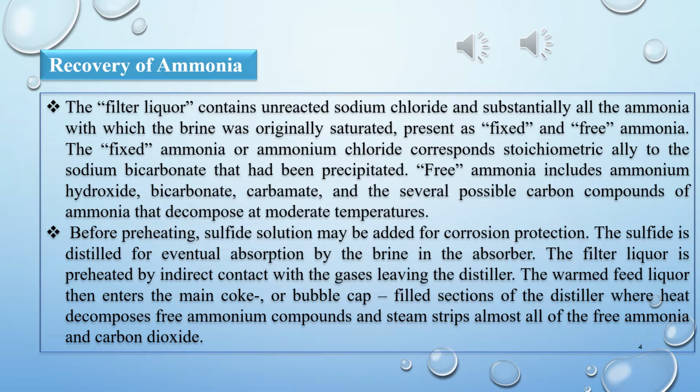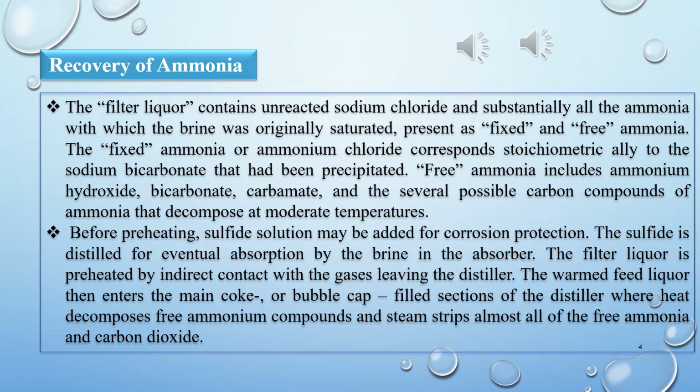Now the next point is: before preheating, sulfide solution may be added for corrosion protection. The sulfide is distilled for eventual absorption by the brine in the absorber. The filter liquid is preheated by indirect contact with gases leaving the distiller.